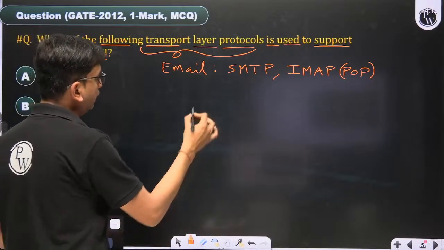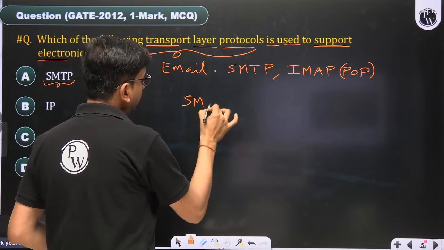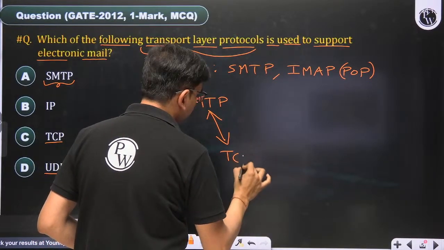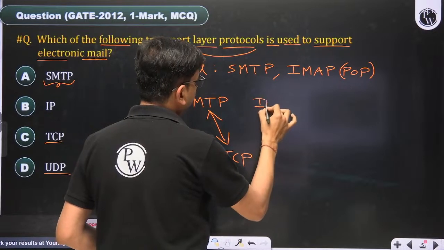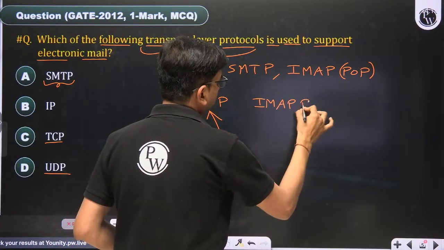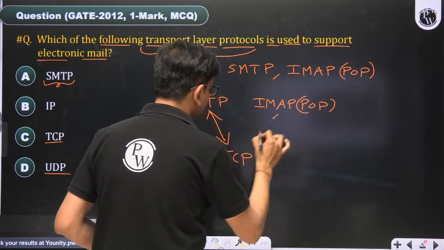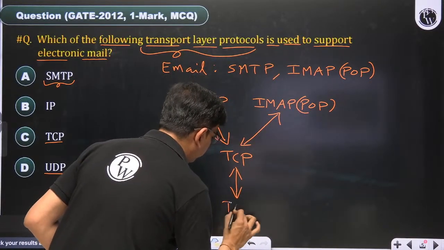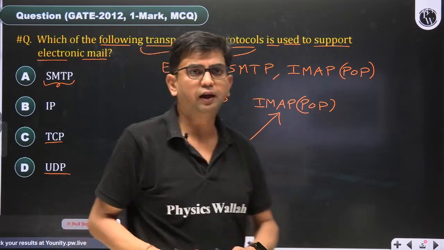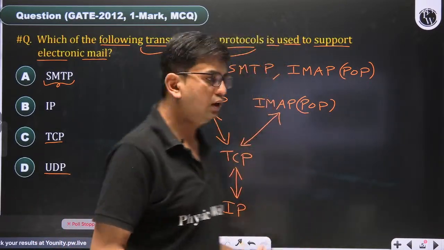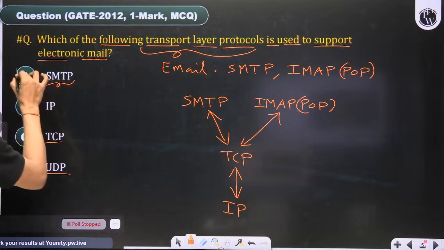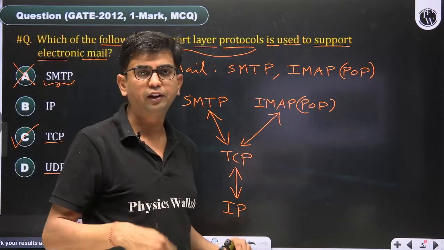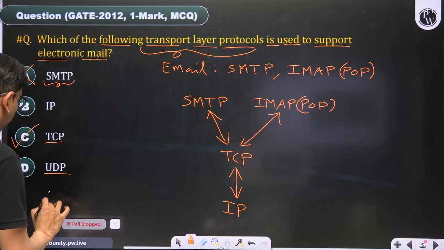Here you will find that the application layer protocol SMTP uses TCP as its transport protocol. IMAP or POP also use TCP as the transport protocol, and TCP uses IP as the network protocol. So the correct answer of this question is not SMTP. The correct answer is C, TCP, because a transport layer protocol is asked in the question. So the correct answer of this question is C.